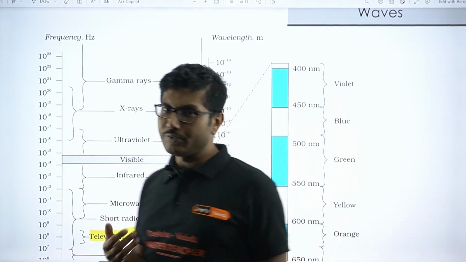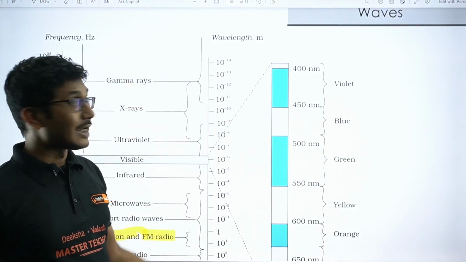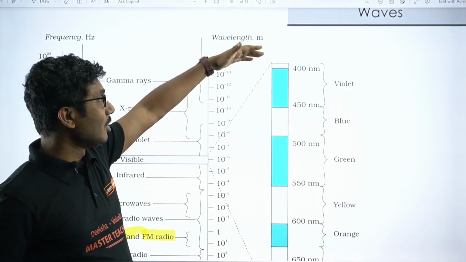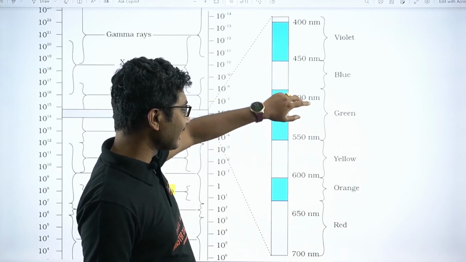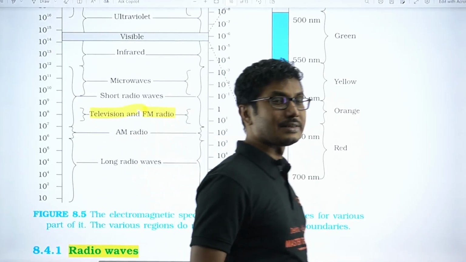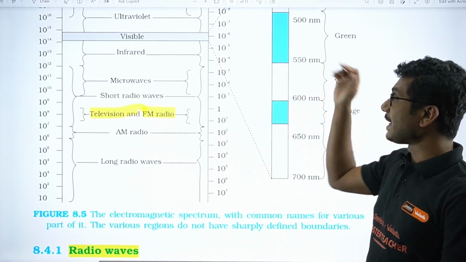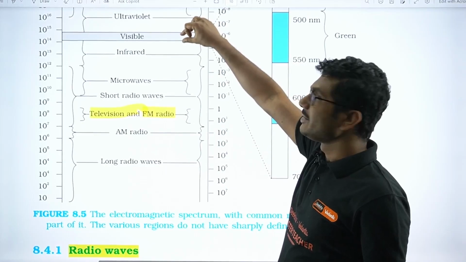This is the round figure, not the exact value. It is slightly more than 400 nanometer, that is 420, 410, like that, and slightly less than 700 nanometer, that is 670 nanometer approximately. So this is the visible range, and the entire world that we see is situated only in this region.